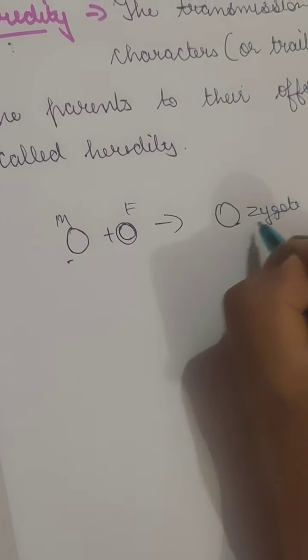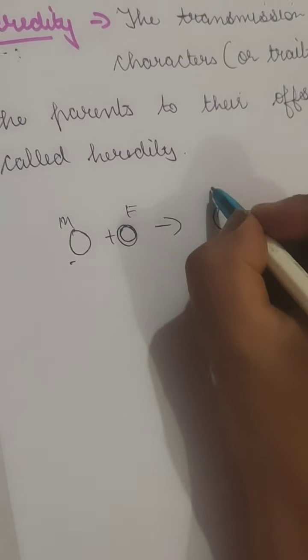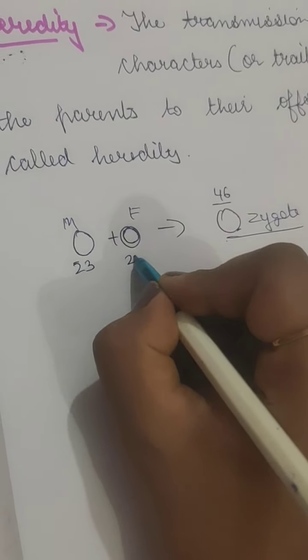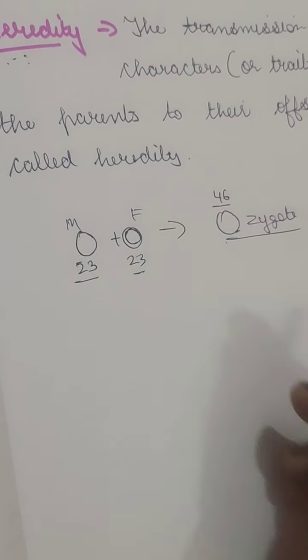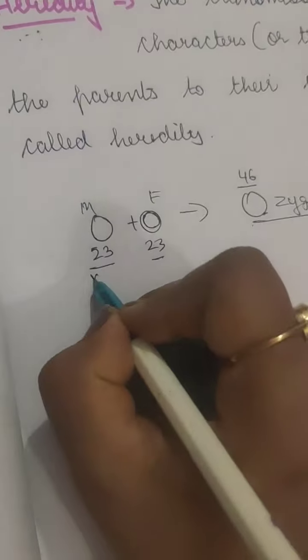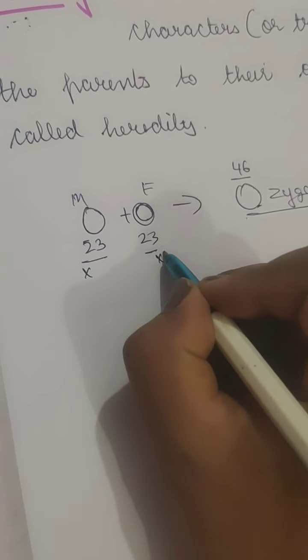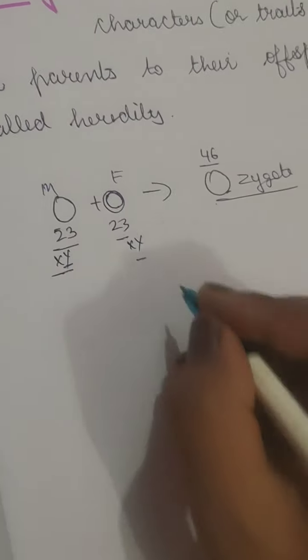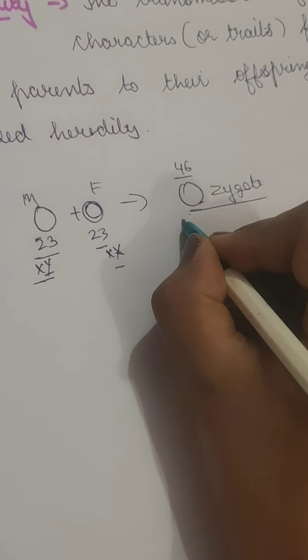This zygote will have 46 chromosomes, and these will have only 23 each, out of which 22 are autosomes and one is the sex chromosome. Like, this is an X chromosome and this is the XY chromosome. So it will have all 46 chromosomes.